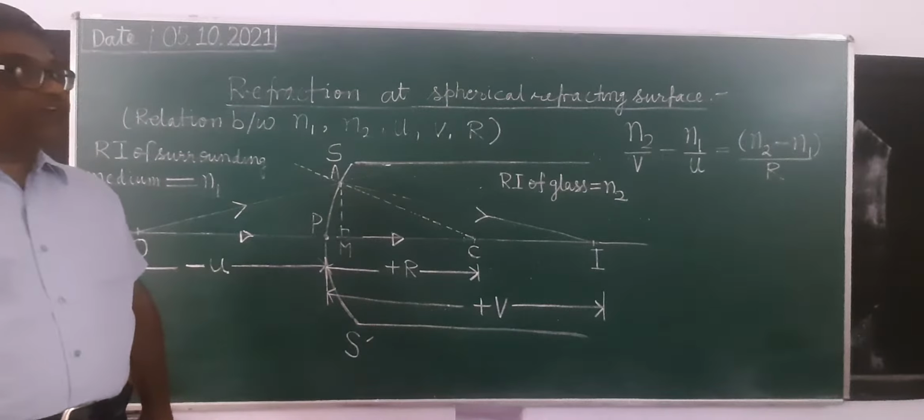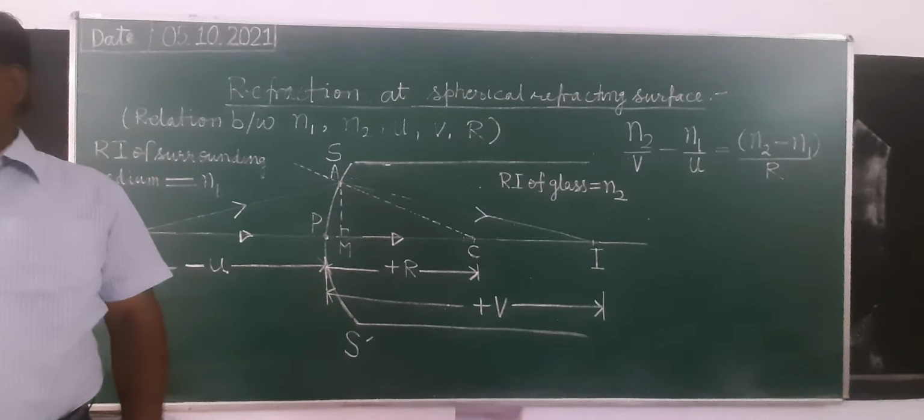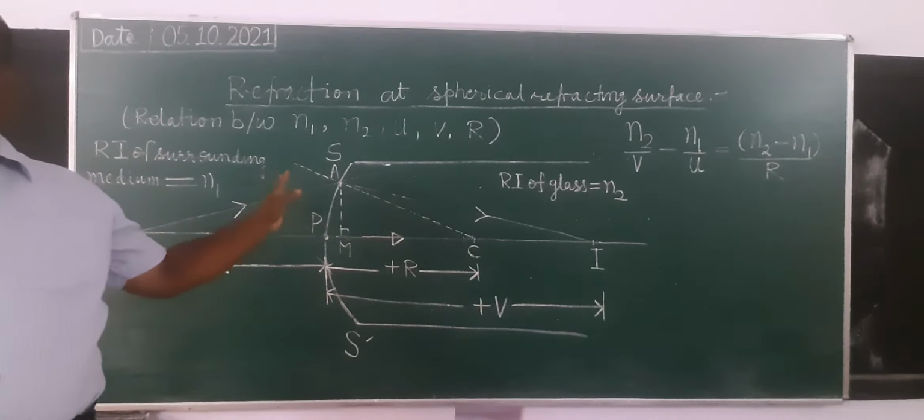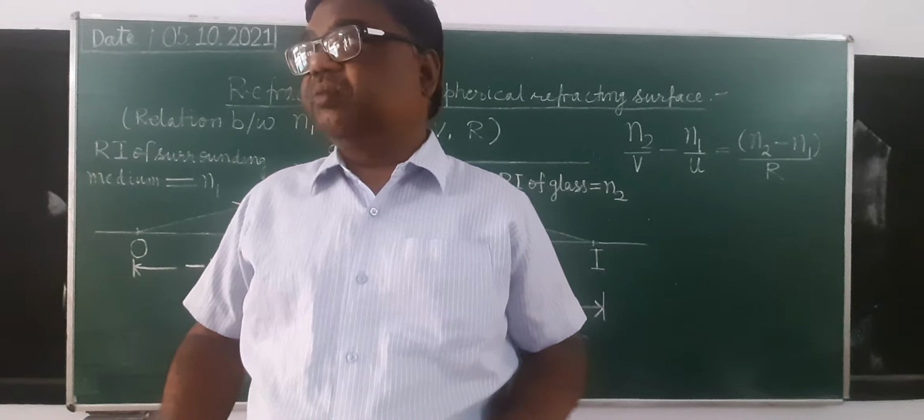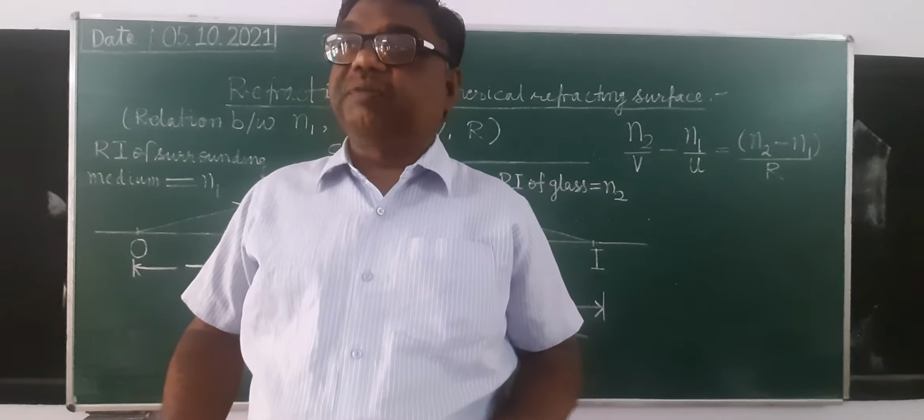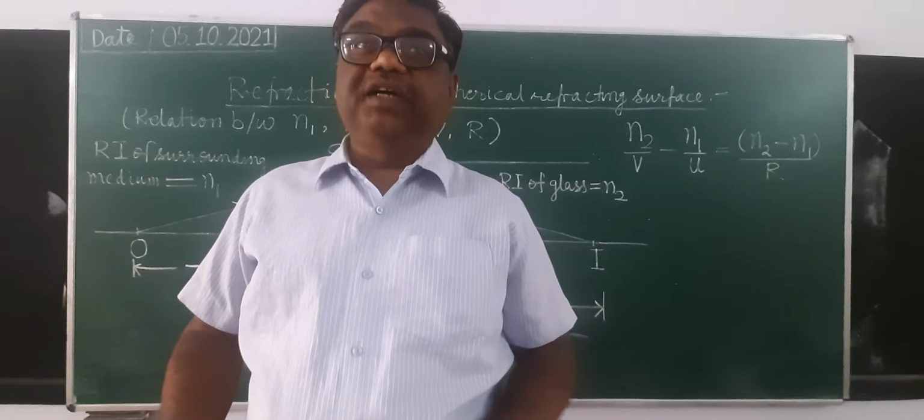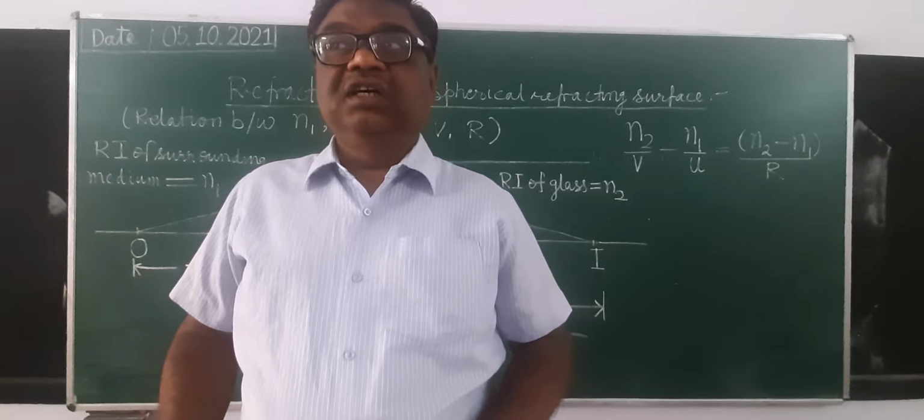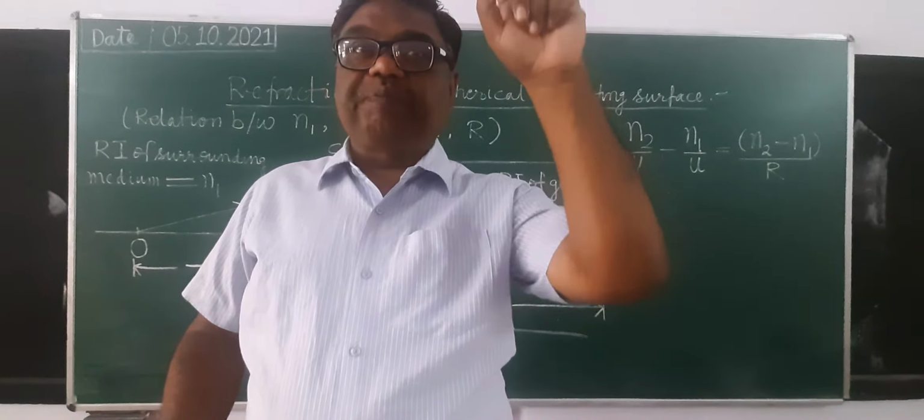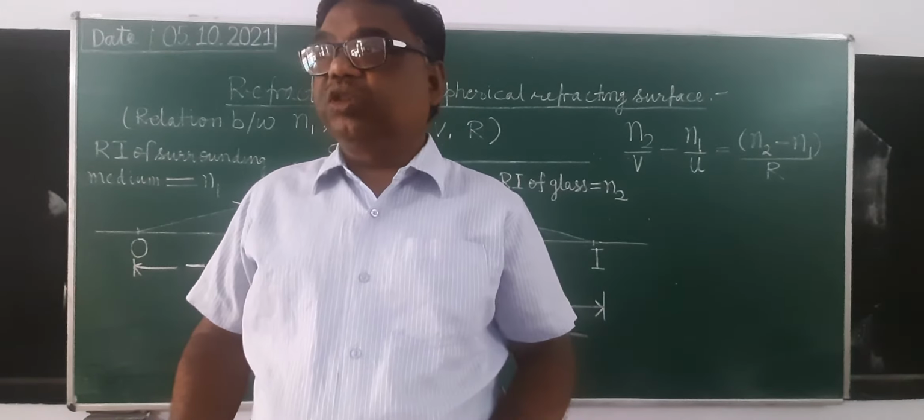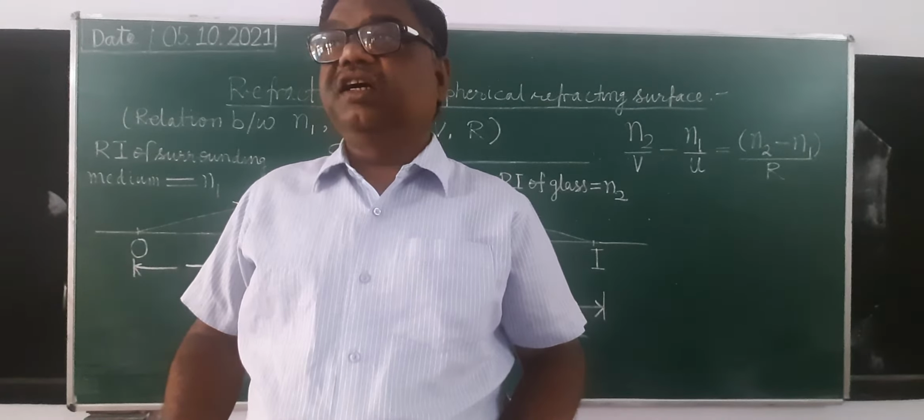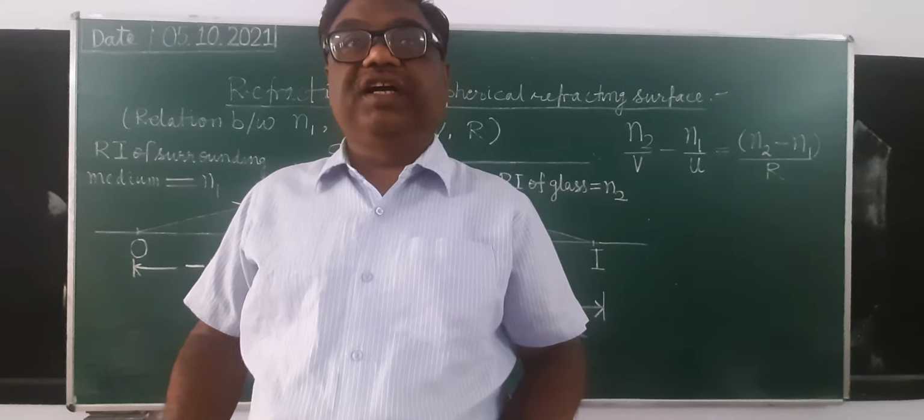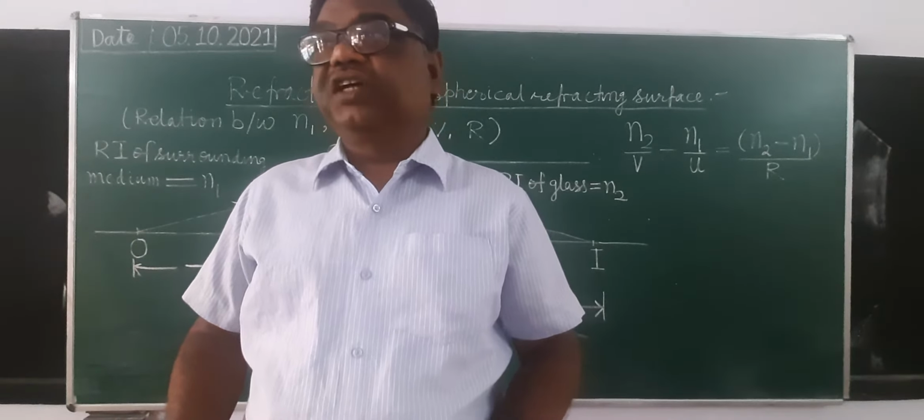Chapter 14, Refraction at Spherical Refracting Surfaces. You know about refraction. What is refraction? When a ray of light goes from one optical medium to another optical medium, it deviates from its path. It bends from its original path. That bending is called refraction. If the ray of light falls perpendicularly on the surface separating both the media, it will not deviate. It will pass undeviated.